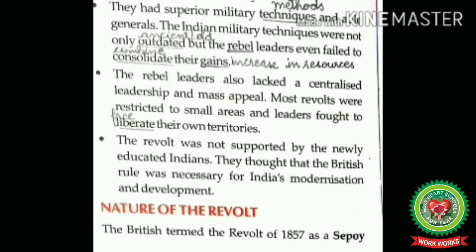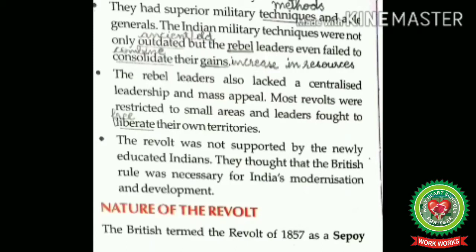The British used superior military methods during the revolt, while on the other hand, the Indians had only few guns and muskets. They fought chiefly with swords and spears. Not only were the Indian military methods outdated, but even the rebel leaders failed to consolidate their increase in resources.